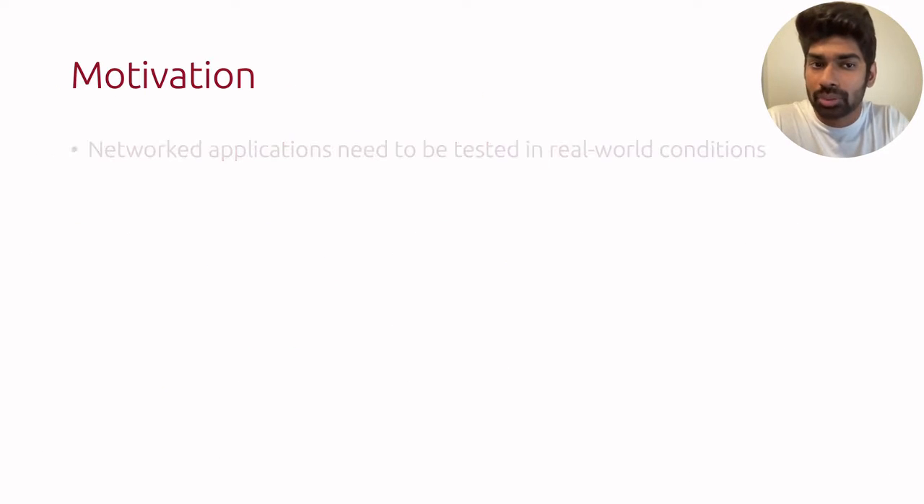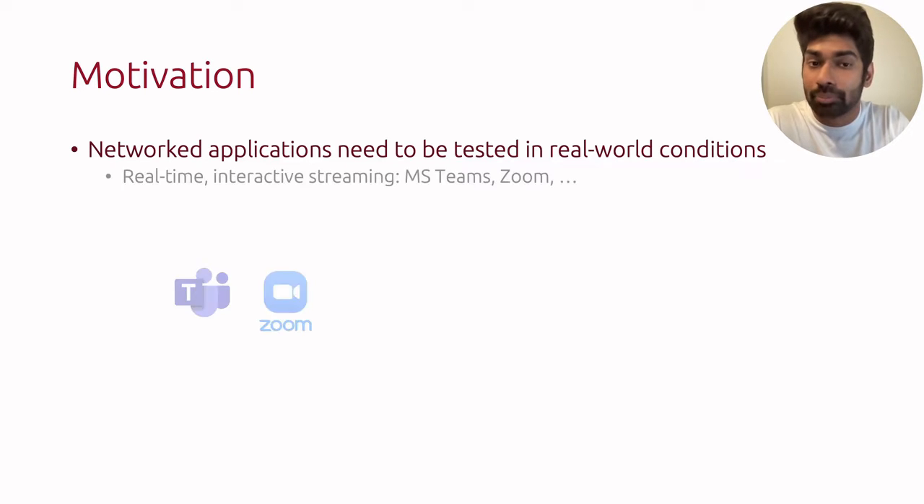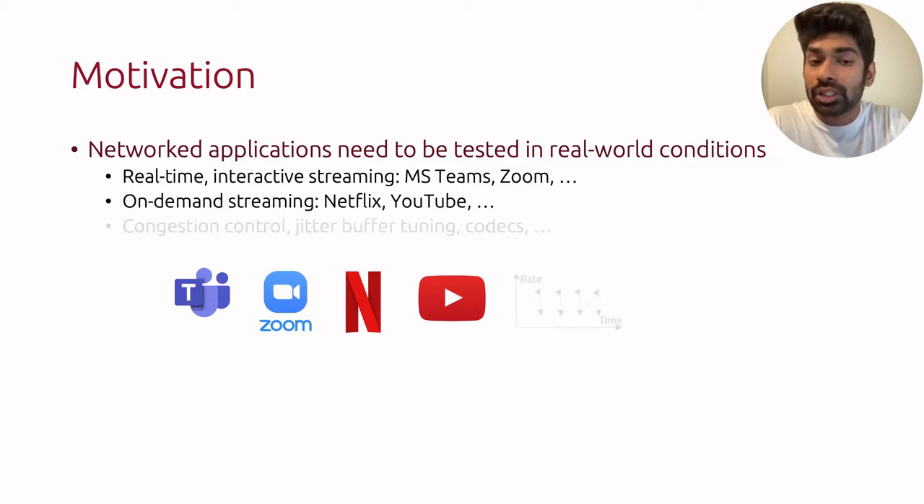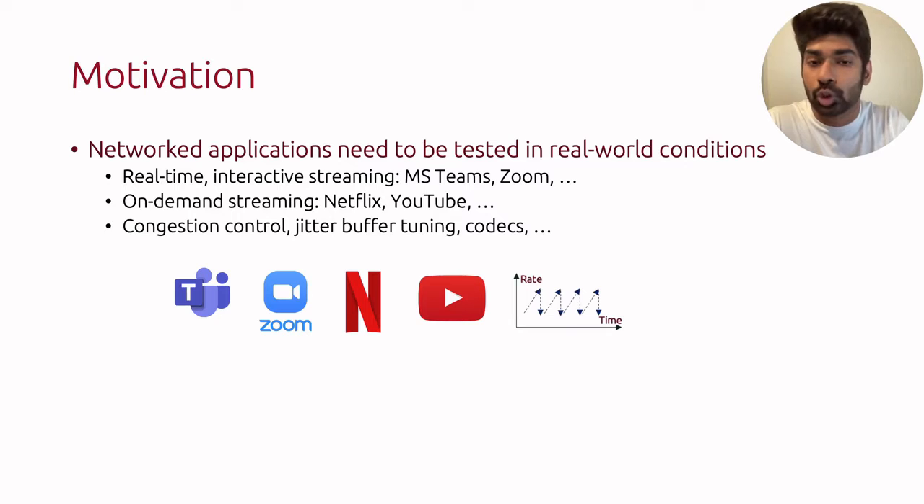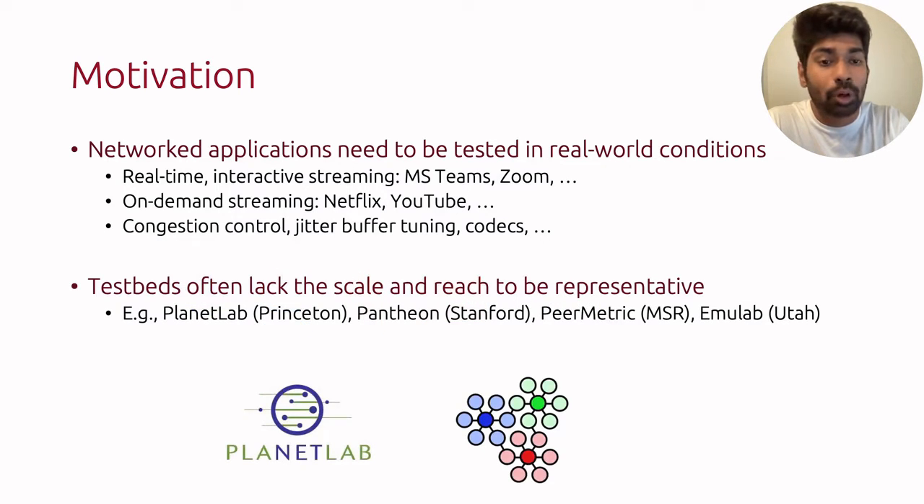The motivation for our problem is rooted in the observation that most networked applications need to be tested in real-world conditions in order to achieve good performance. For example, real-time interactive streaming apps like Teams or Zoom, on-demand streaming like Netflix, or for tuning parameters for congestion control or video codecs. At the same time, testbeds like Planet Lab or Pantheon often lack the scale and reach to be representative of real-world networks.